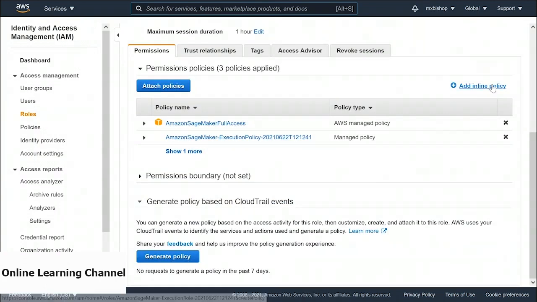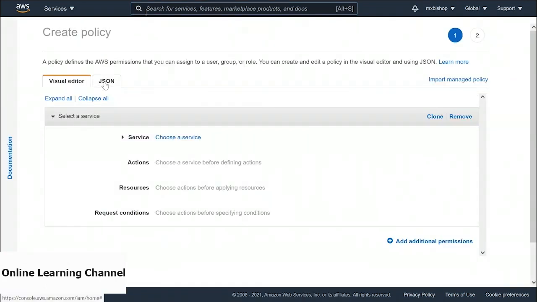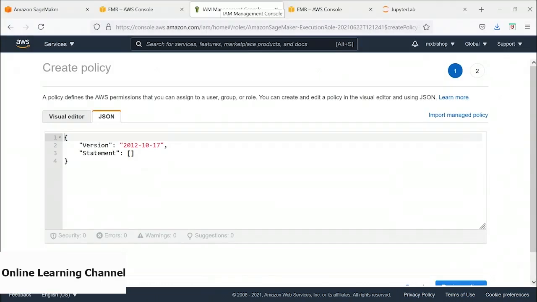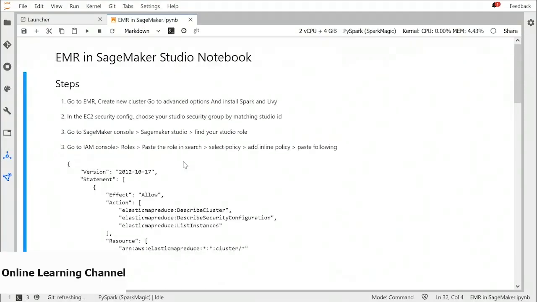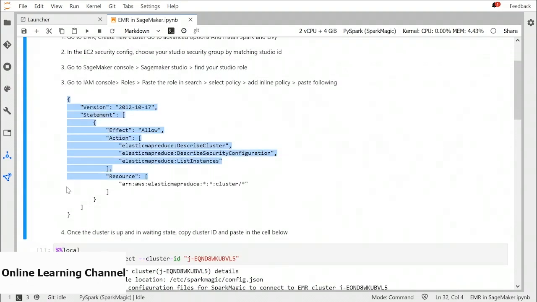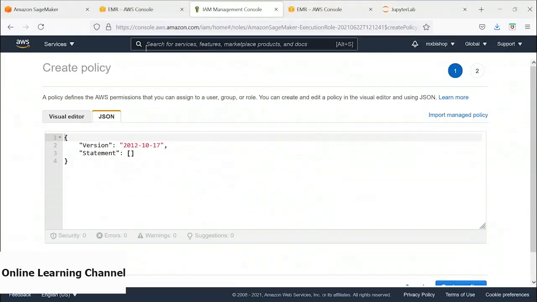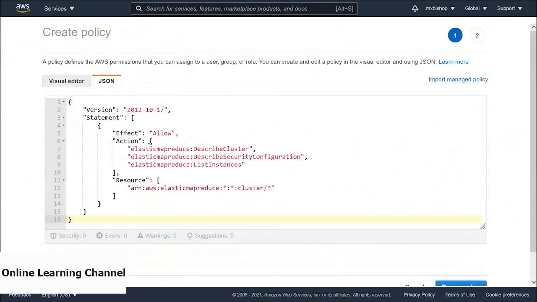Now we need to add an inline policy so that this Studio can access our EMR. So what should be the policy? Let's go back to our notebook. We have this policy written in JSON format. We will copy it and then go to the IAM Management Console and paste the policy here. So this policy says that the SageMaker Studio should be allowed to describe the cluster, describe security configurations, list instances. So basically, we are allowing our SageMaker to access this cluster. If you don't add this policy, it will not connect.